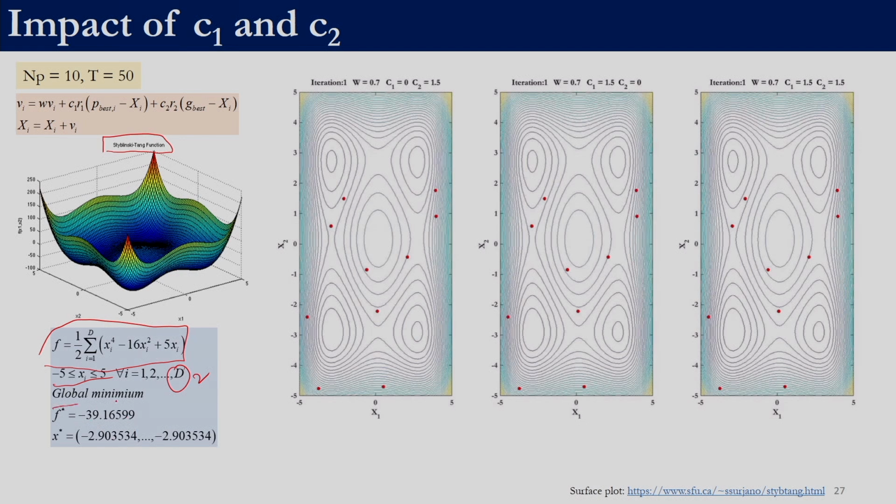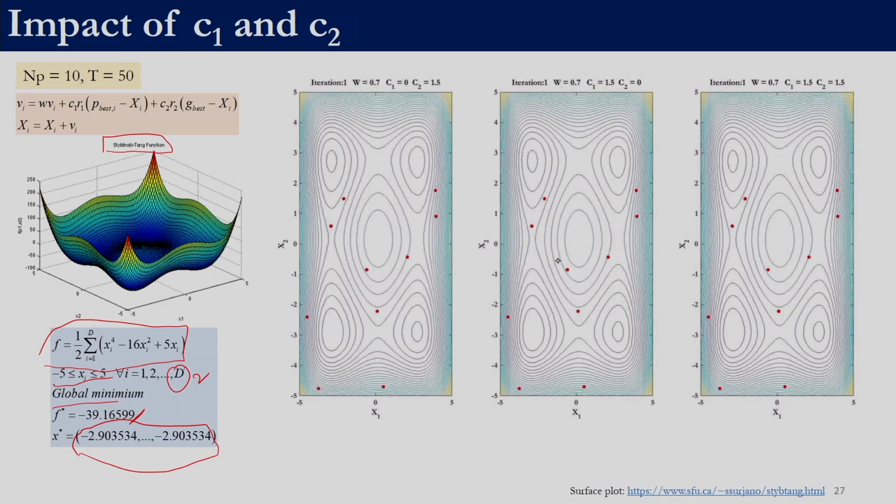So, the global minima of this function, irrespective of the number of decision variables, is located at the point minus 2.903, minus 2.903 for a two variable problem, and the objective function value is minus 39.6166. So, these are the contour plots.